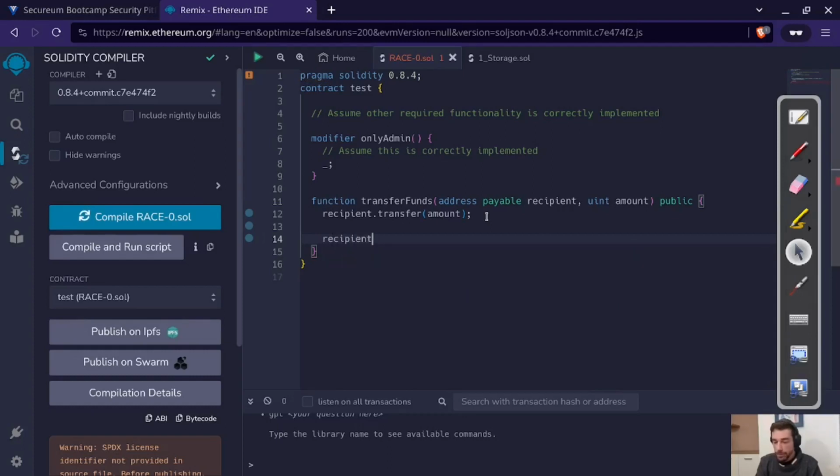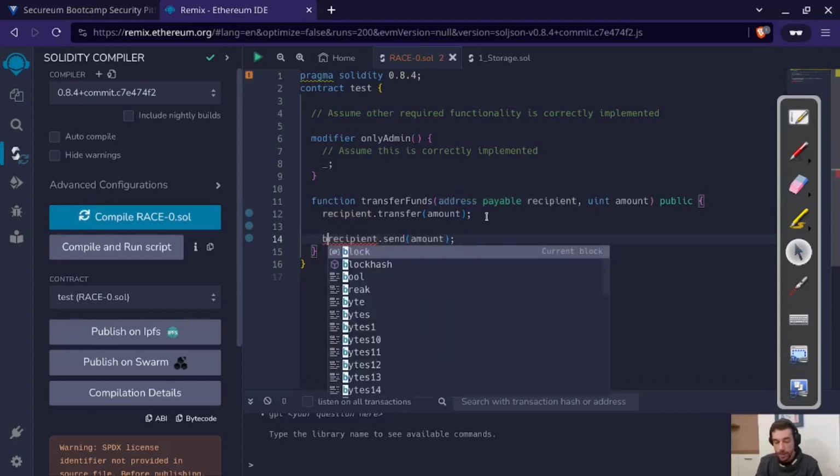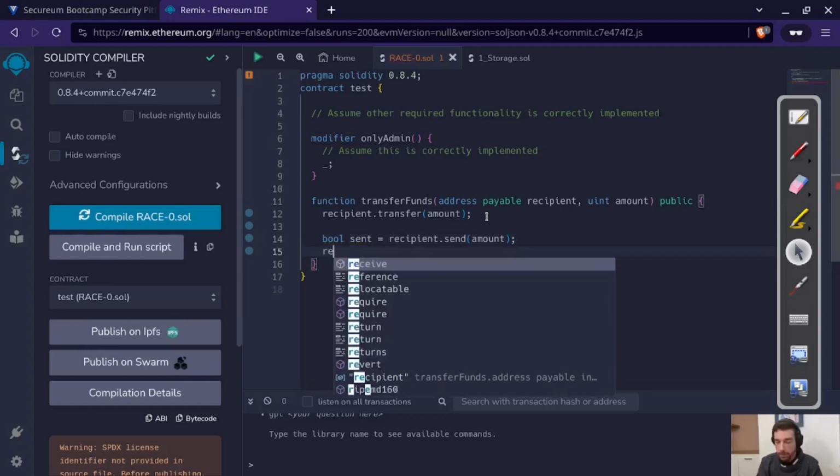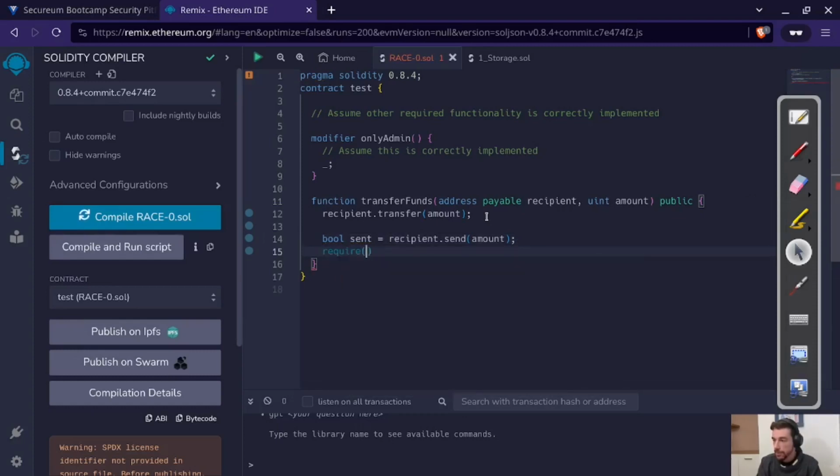If we do recipient.send and send the amount, it would indeed complain here because we're not checking the return value, and there we would have to set a bool send, and then we would have to check that bool, and for it to have the same effect like using transfer, we can just do a require basically and just do it like this.